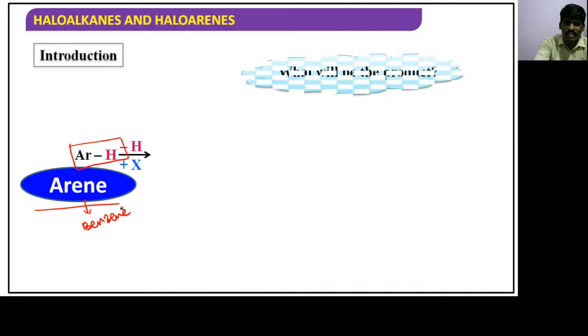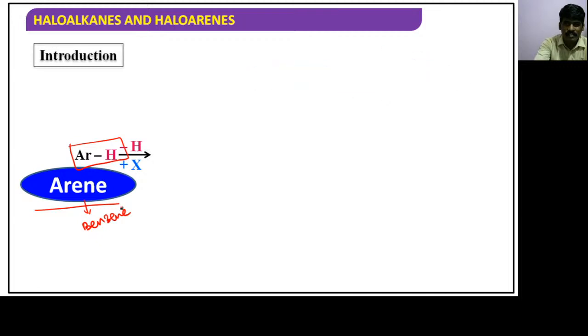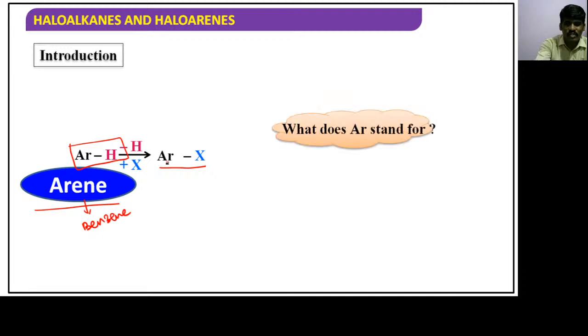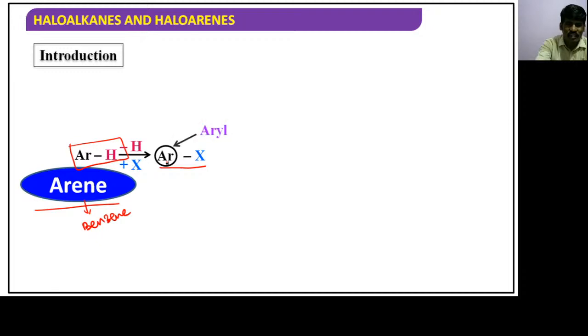Now replace the hydrogen with X. What will be the product? The product will be ArX. Earlier we got R; now we got Ar. So what does Ar stand for? Ar stands for aryl.